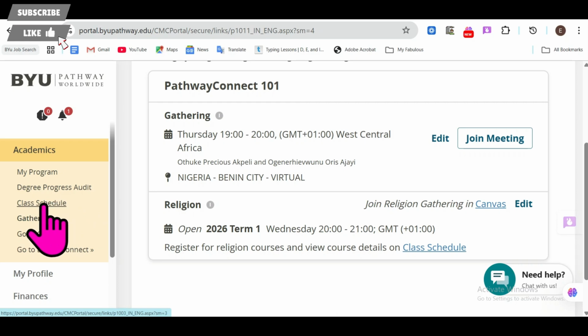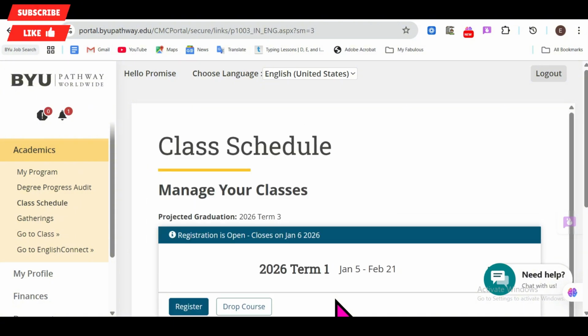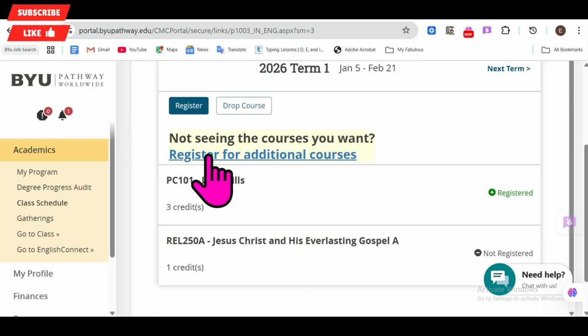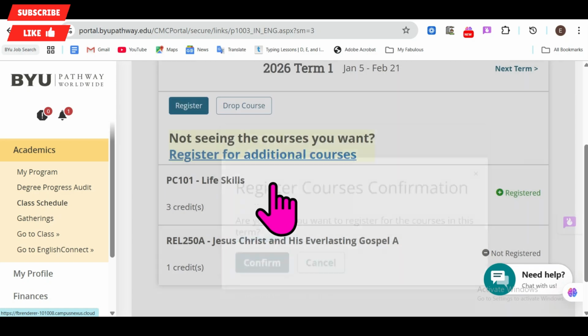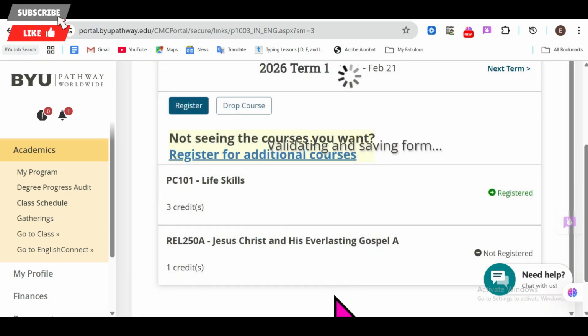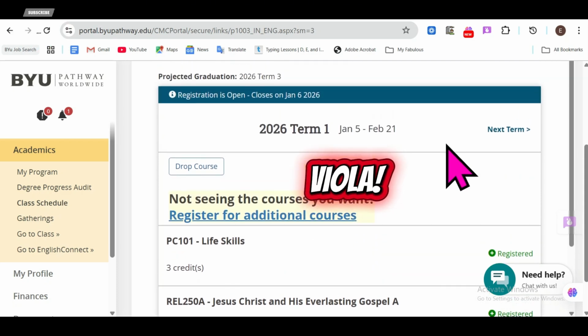So I think I'll click on class schedule. And then wait for it to load. So let's see whether we can register for this course. So let me click on register, whether it will work. Let it finish loading and we'll see what happens. So voila! You see, so she has not registered.